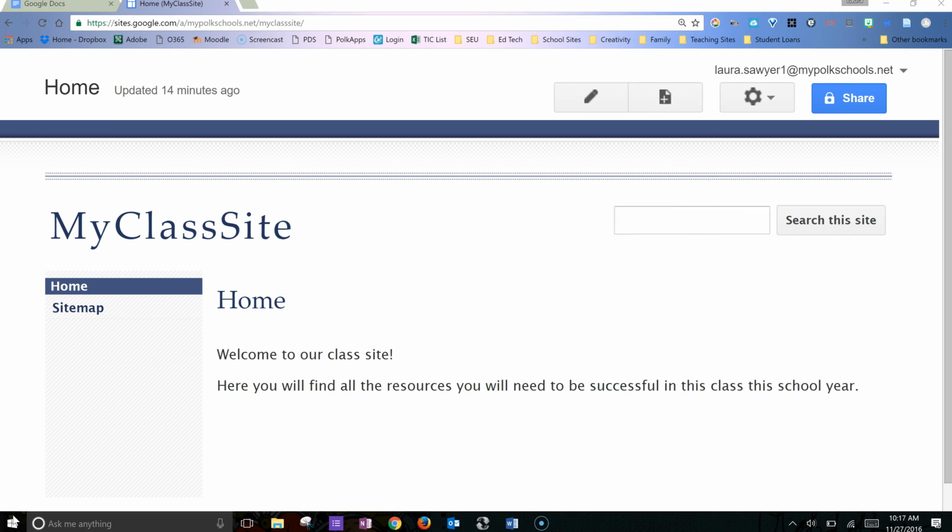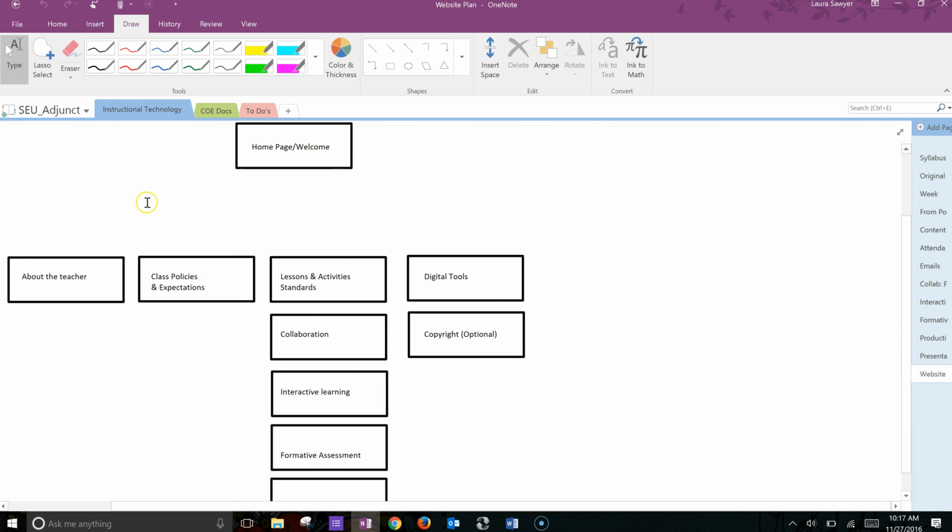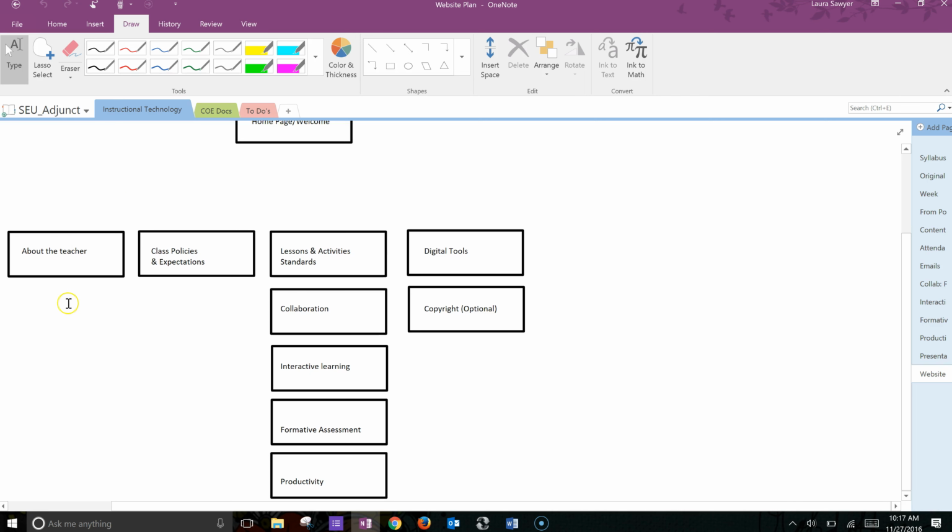In order to create my pages, I first have to go to my planning document so I know exactly what kind of pages to add. So if I go to my planning document, I have my home page, and then I know I want to create main pages about the teacher, class policies and expectations, a set of pages with sub-pages on the types of lessons that we might have in my classroom, as well as some digital tools. So altogether, I'm going to create 9 pages. Some of them are below other pages, some of them are at what we would call the top level or main pages of the site.